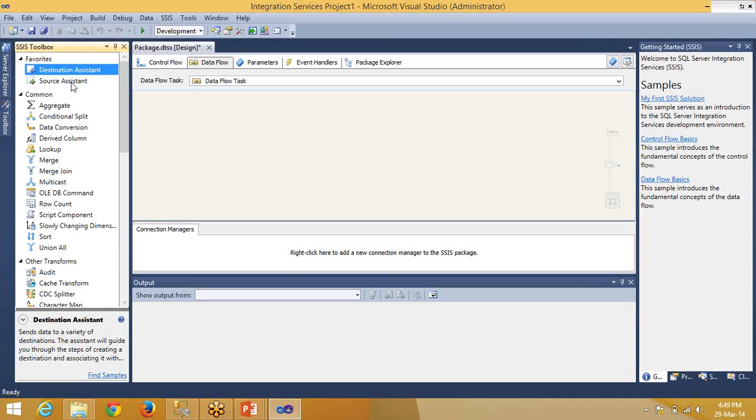It's mostly different. One thing is we can handle these data conversions using the data conversion transformation. The other thing is you can handle it there itself, like we can convert into nvarchar there itself in the source tables.